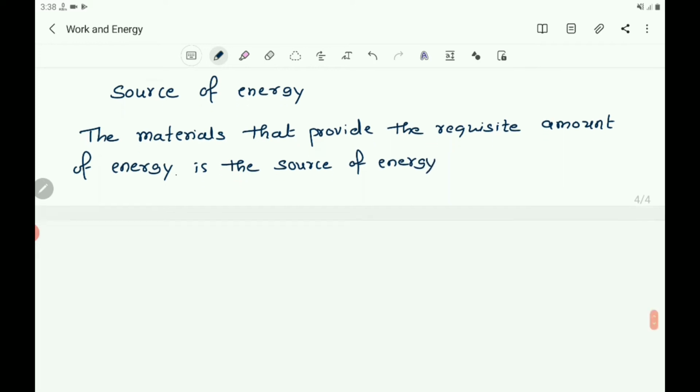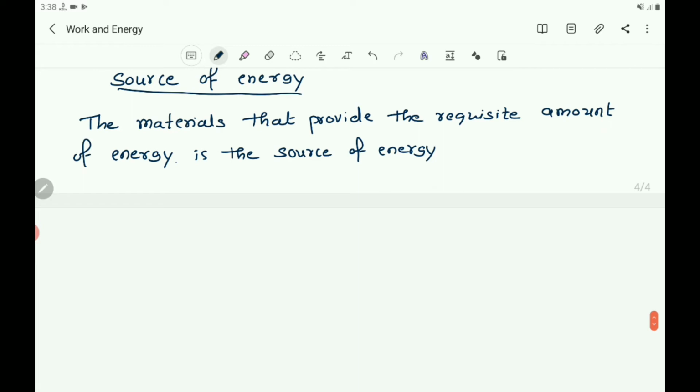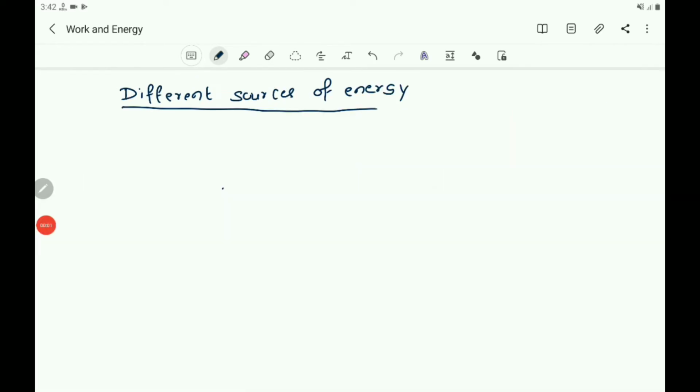And the main source of energy is the sun. So then what are the different sources of energy? The main source of energy is the sun. And also there are different sources of energy. Some sources of energy are derived from the sun.